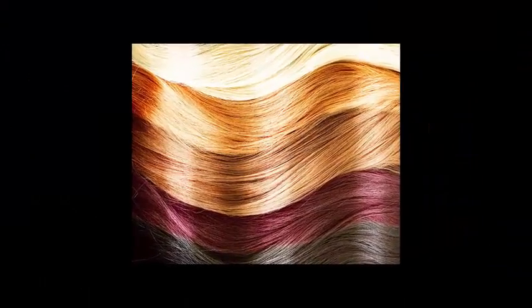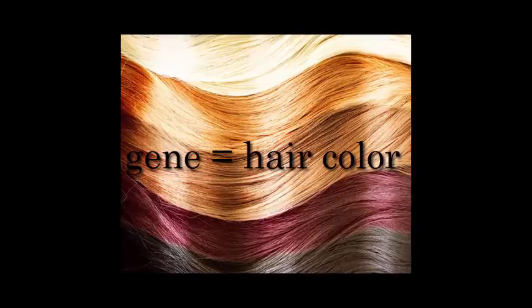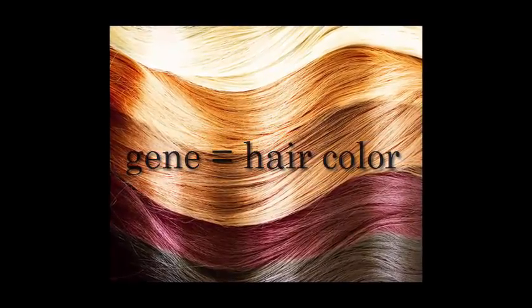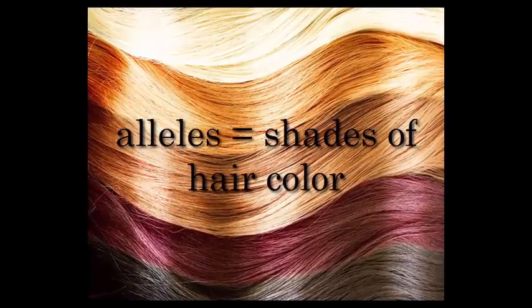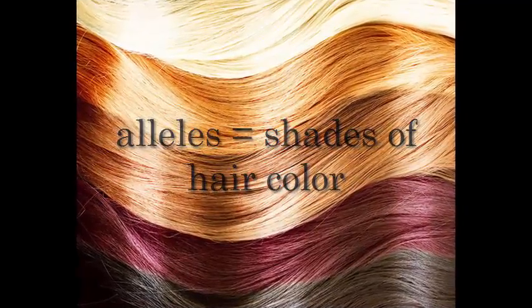Think of genes and alleles this way in relationship to hair color. Our gene would be hair color. It's the factor that is passed down from parent to offspring. We all have different colors of hair: red, brown, black, blonde, etc. The different hair colors would be our alleles.